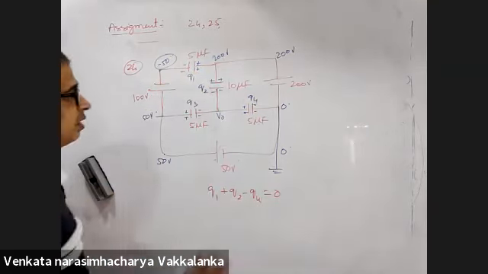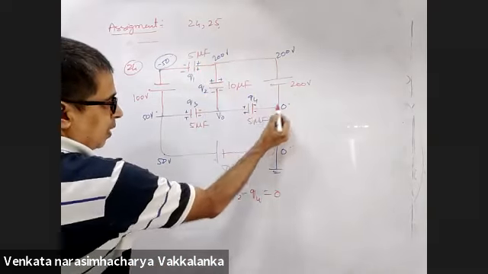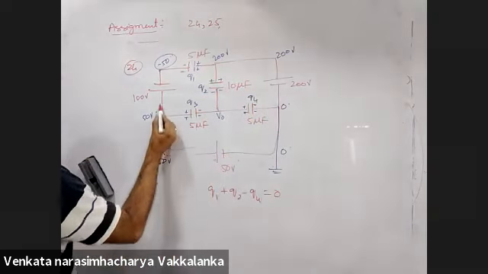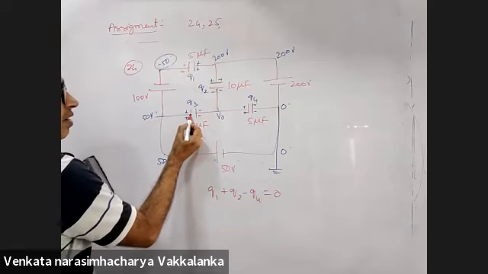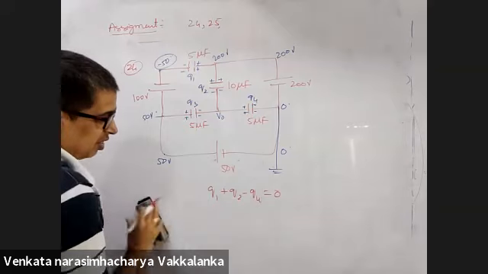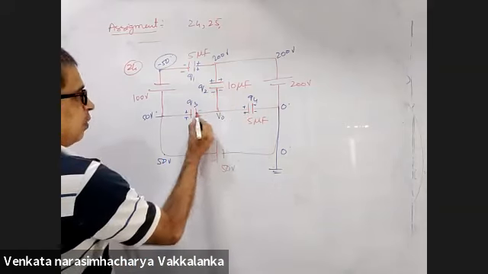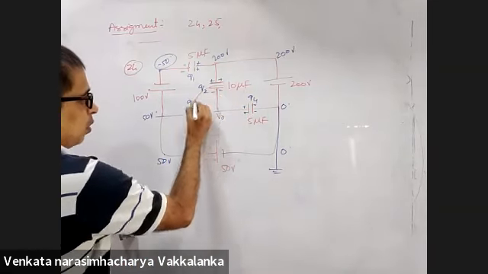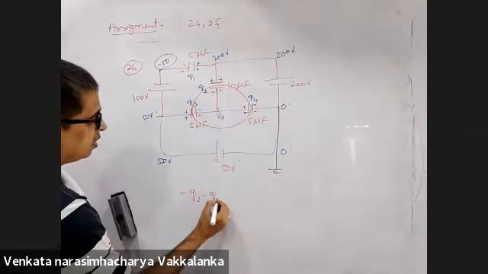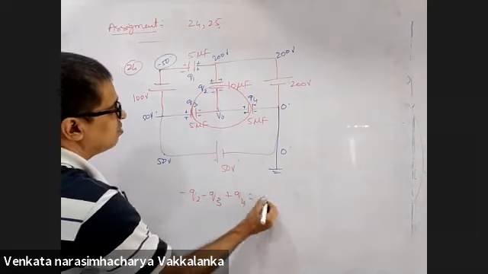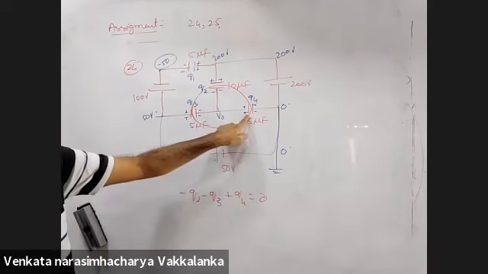Just a minute. I think we are committing one mistake. This plate, this plate, this plate, and from here this plate and this plate. Arre baba, all are connected. This equation is wrong. Have a look at it. You take this plate, this plate, this plate. Safest will be this. Take these three plates. This is minus Q2, minus Q3 plus Q4 is equal to 0. Now solve. This plate, this plate, this plate are the safest.